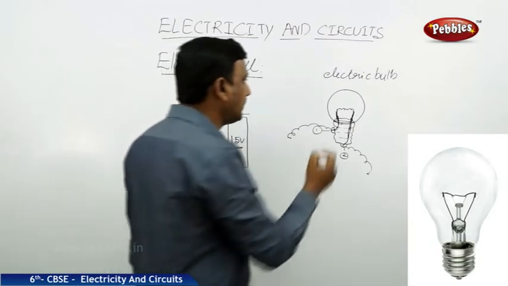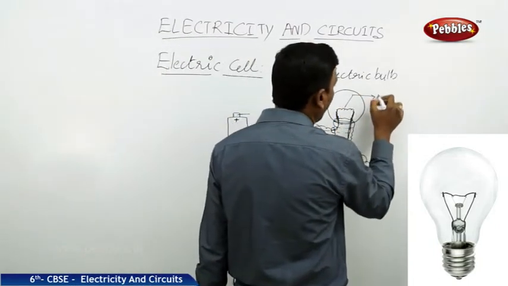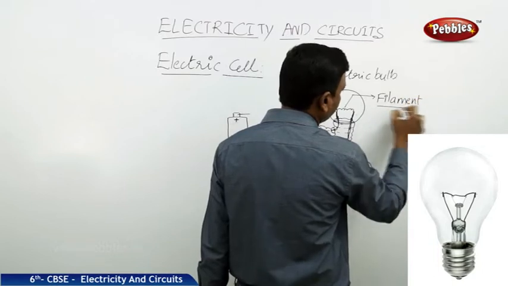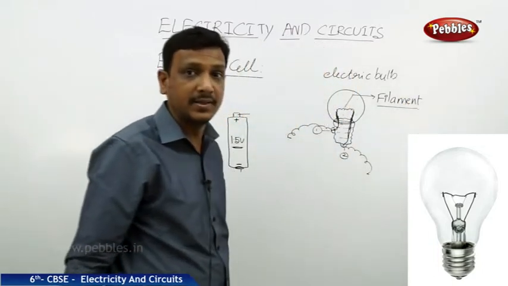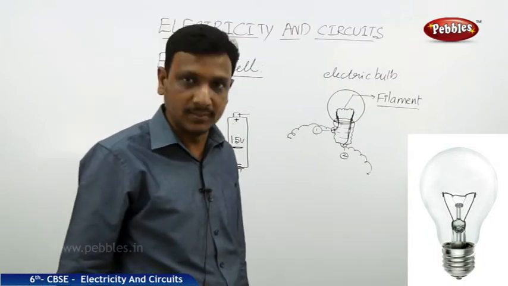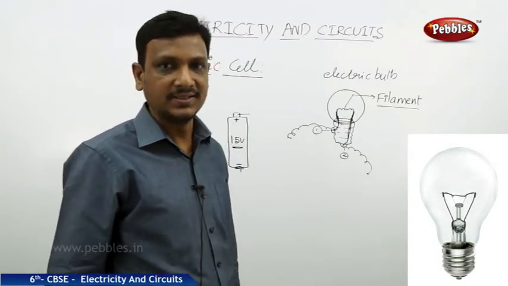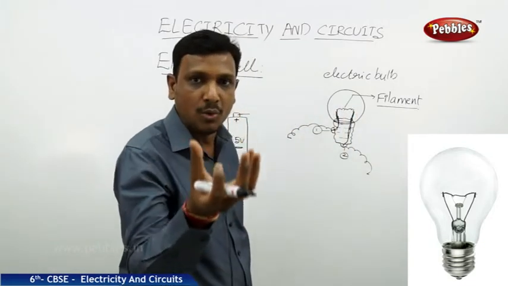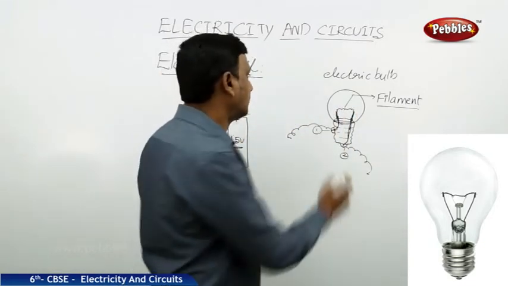You find a coil over here. This thin coil is called the filament. It's a very important part of an electrical bulb. When the electricity is passing through the filament, it glows and produces light.